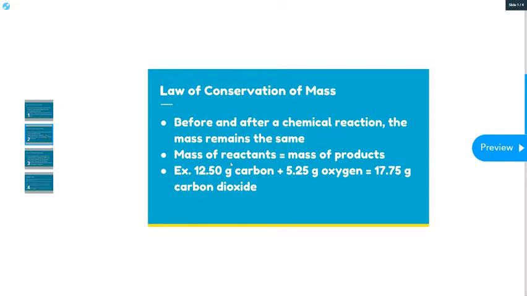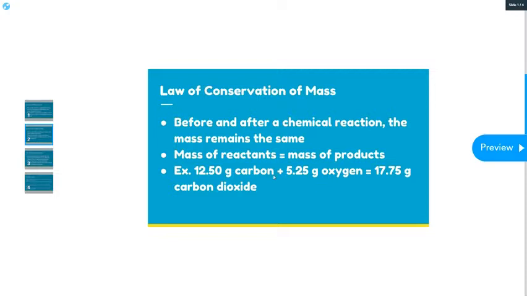So the reactants are the things that are before a reaction. Products are the things that are made after the reaction. So in a chemical change, you have the reactants, the things you start with, the things that you're going to add together, and then the products are the things that you end up with after the chemical change. And so those masses would be the same.